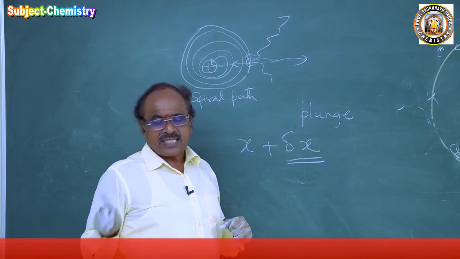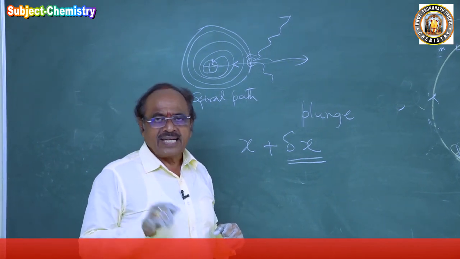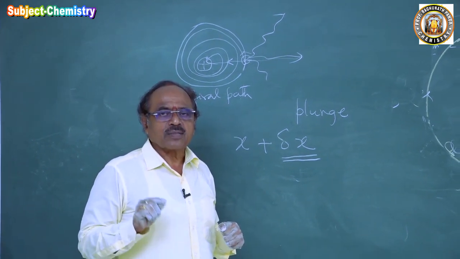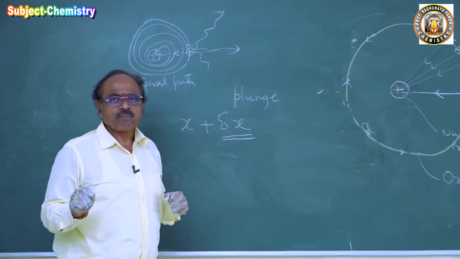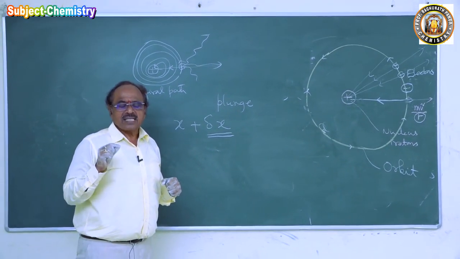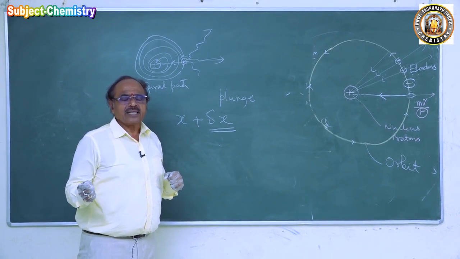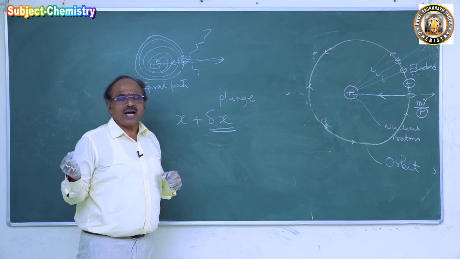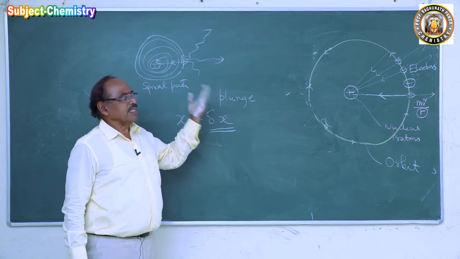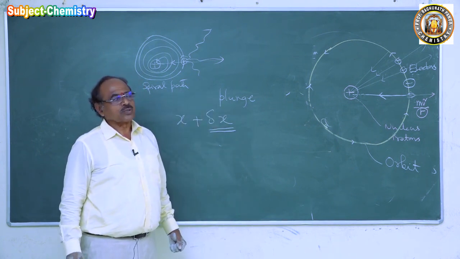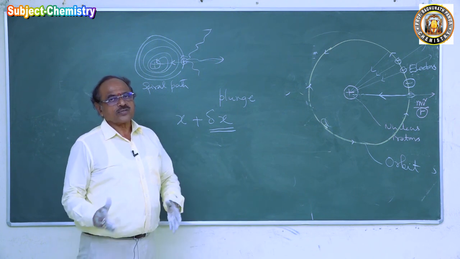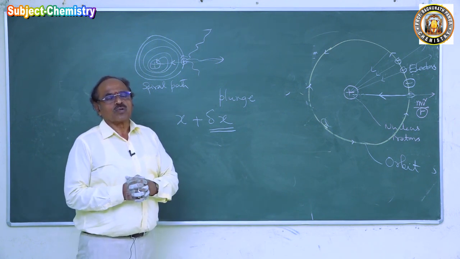Children, to understand the Bohr model of atom, in the next class we will read what is Planck's quantum theory of electromagnetic radiation. Then we will study what is atomic number and the discovery of atomic number by Moseley, which is the fundamental property of the atom of an element. Then we will study the Bohr model of atom. So next class we will read all these three and discuss the Bohr model of atom.